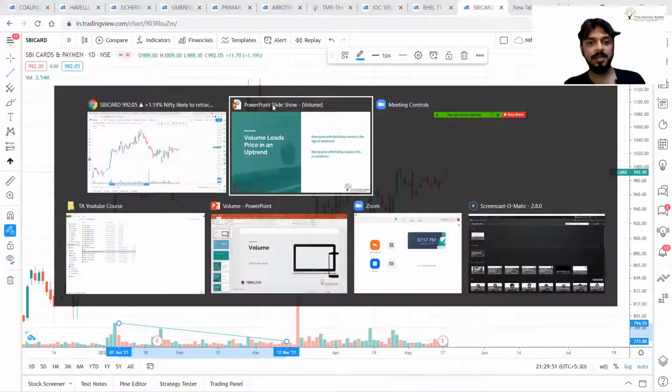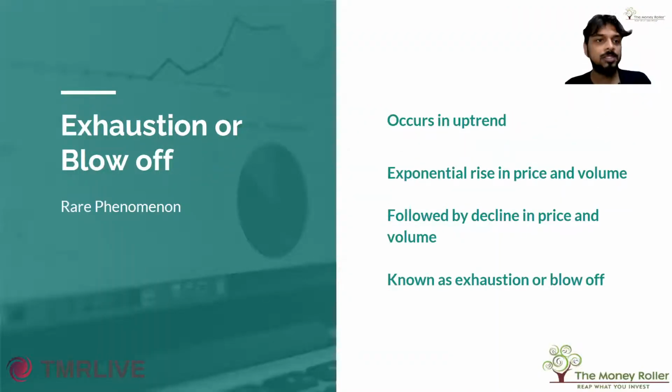Okay, having said that, let's move on to the next principle, that is exhaustion or blow off. Guys, this is a very rare phenomenon. Hence, when you identify this, you can make a huge amount of money out of this structure. So in this, what happens? In the first phase, price moves slowly in the upward direction. So this exhaustion or blow off move happens in an uptrend.